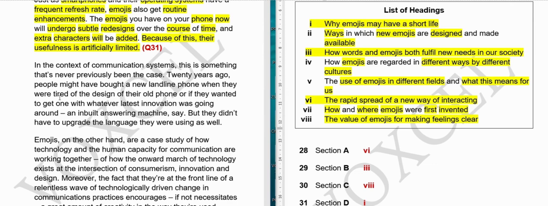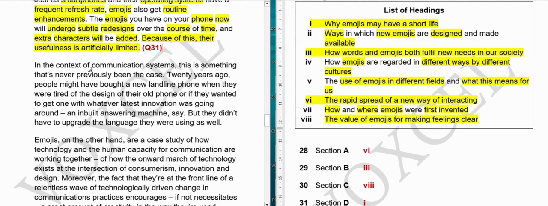20 years ago, people might have bought a new landline, or when they were tired of the design of their old phone, or if they wanted to get with whatever latest innovation was going around, an inbuilt answering machine say, but they didn't have to upgrade the language they were using.